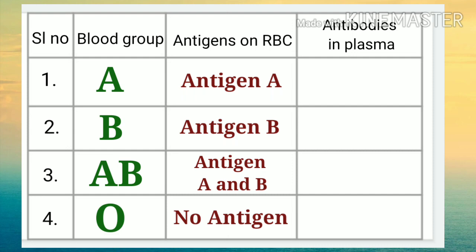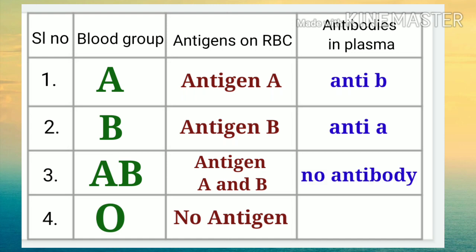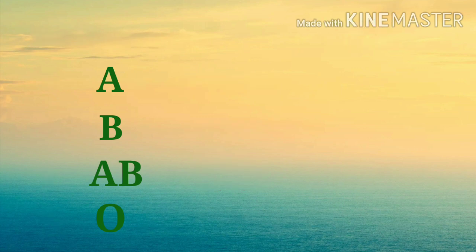The corresponding antibodies present in the plasma of blood group A is anti-B, of blood group B is anti-A. Blood group AB has no antibody, and in blood group O, both the antibodies anti-A and anti-B will be present.